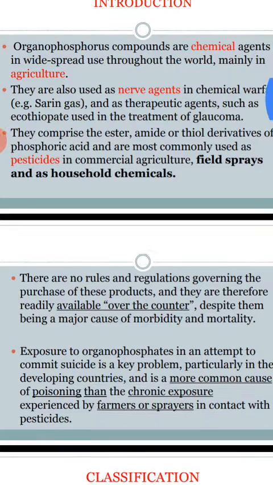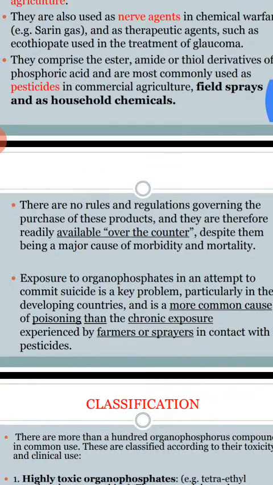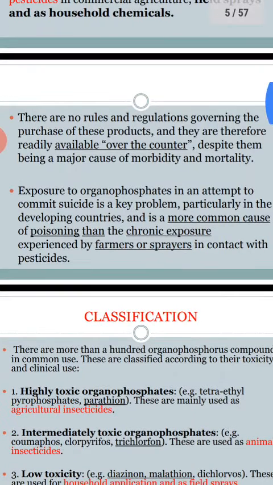Sometimes people are exposed to organophosphorus compounds chronically. It is also one of the reasons for the development of chronic poisoning. Chronic poisoning may be seen in farmers because they are exposed to pesticides while spraying them on their agriculture field. So this is where poisoning occurs.